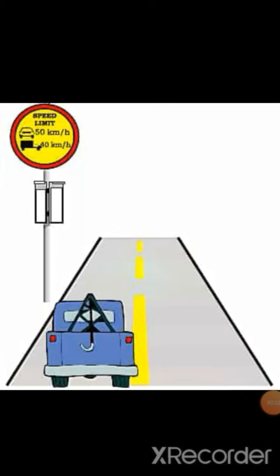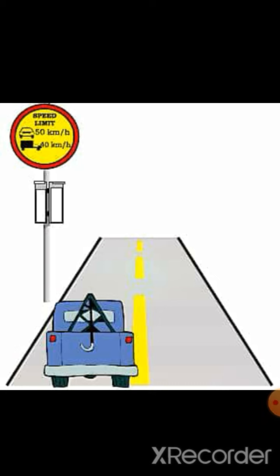Good morning, students. You might have seen this type of board indicating the speed limit while you're traveling. We are supposed to travel with a speed of 40 km per hour in the city limits. What is speed? How fast or how slow we travel is nothing but speed. To understand better, let us consider an object moving a distance of 20 meters in 5 seconds.